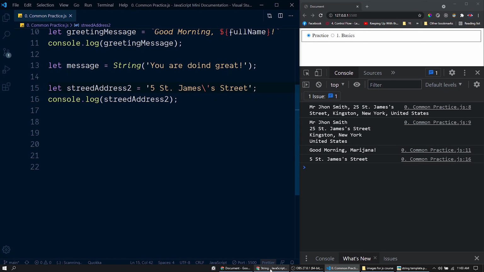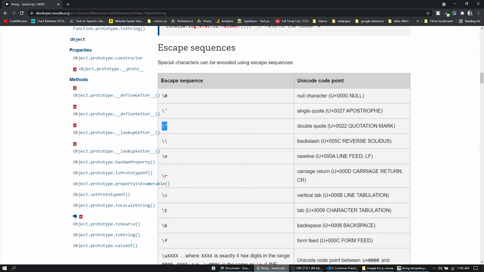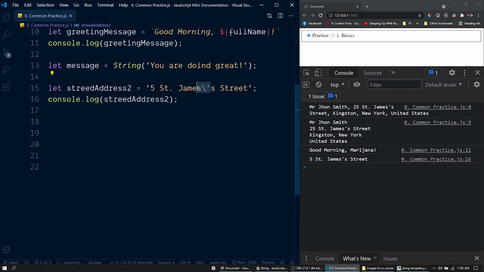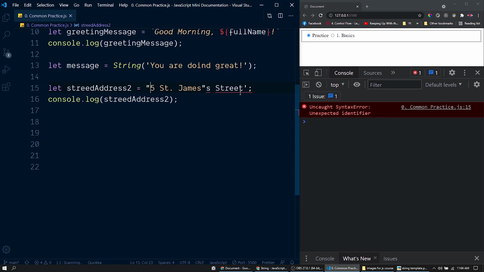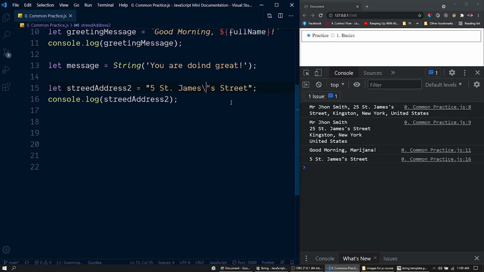Now there is an escape sequence for double quotes also in this string. Instead of this single quote, if you want to have a double quote, you could do this. We don't need an escape sequence here because we are wrapping this string with single quotes. Instead of that, let's try double quotes. Now we have to escape this double quote. For that, you could use a backslash like this. Now instead of these quotes here, you actually want to show a backslash itself.